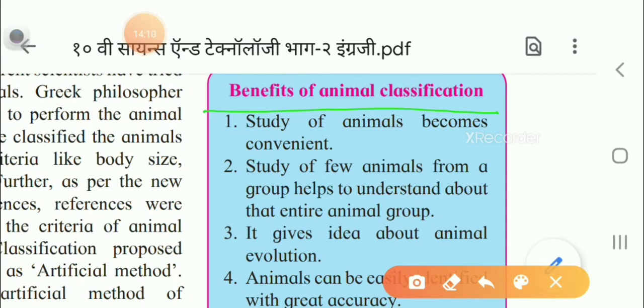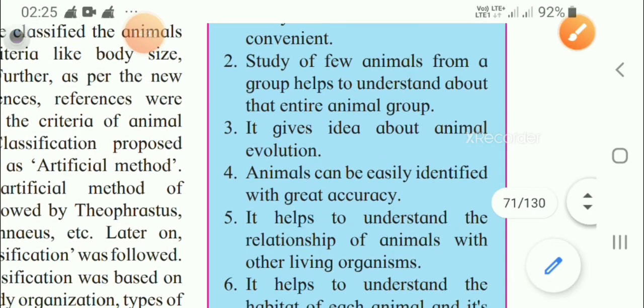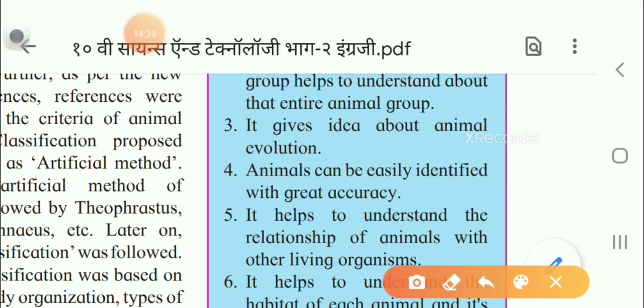If the scientists have classified the animals, then the study of animals becomes very convenient. Second point, study of a few animals from a group helps to understand the entire animal group. That means if we study a few animals, then we come to know about the other animals.